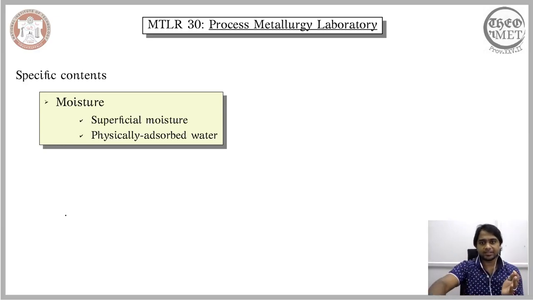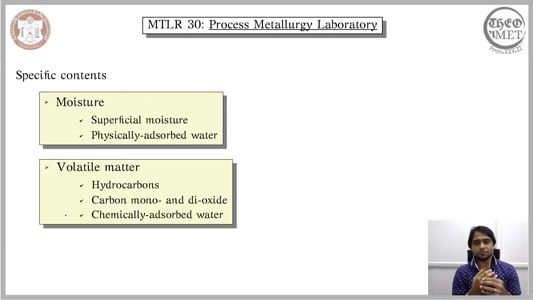The other content that is also present in different forms of coal is the volatile matter. This volatile matter, present universally in all coals, comprises the hydrocarbons that are part of the coal, and the carbon dioxide and carbon monoxide, and additionally we have chemically absorbed water. So apart from moisture, there is also volatile matter present in the coal.